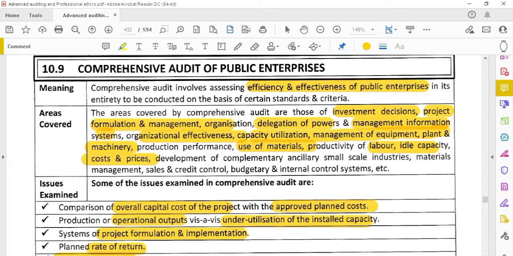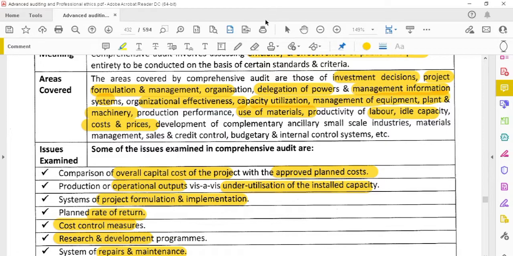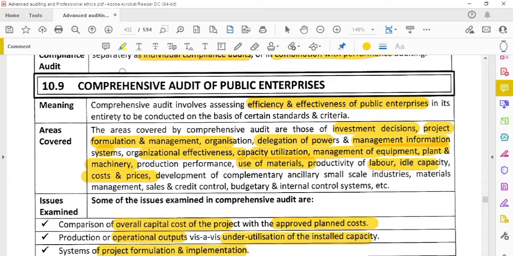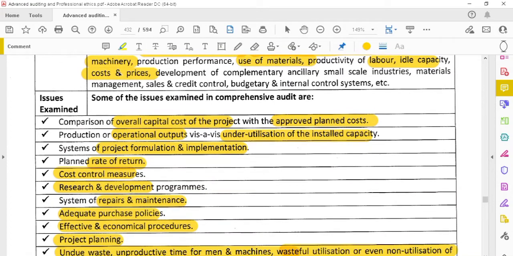Okay, and also the areas which are covered: investment decisions, project formulation and management, organization, delegation of the powers, management information systems, organization effectiveness, capacity utilization, management of the equipment, plant and machinery, use of the materials, productivity of the labor and idle capacity, cost and prices, etc. There are many areas covered in the comprehensive audit. What are the issues that will be examined while conducting the comprehensive audit?